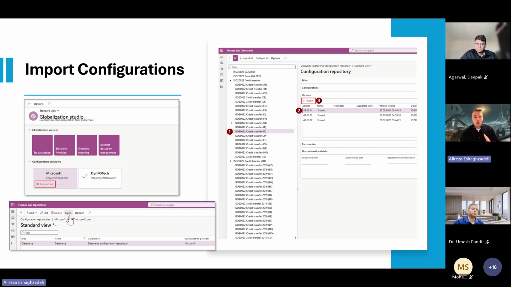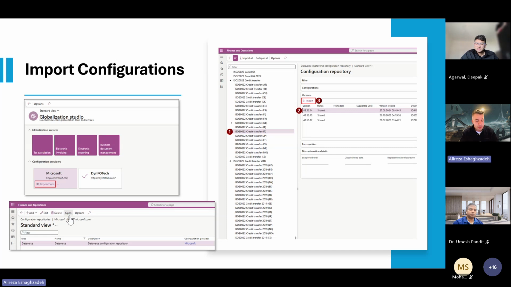So how can we go through these configurations that Microsoft has delivered? As a first step, we need to have access to the Dataverse repositories. As you see in the screenshot, you need to go to Microsoft Electronic Reporting or Globalization Studio, go through the Microsoft repository, and then click on Dataverse to open the Dataverse repositories. Here you always have the newest configurations that Microsoft has delivered.